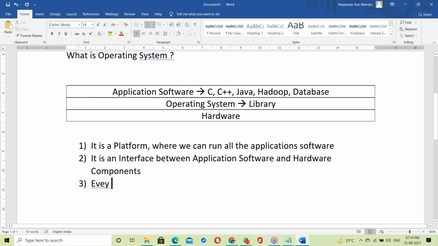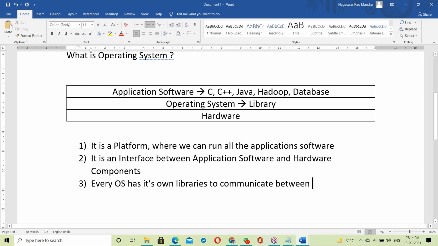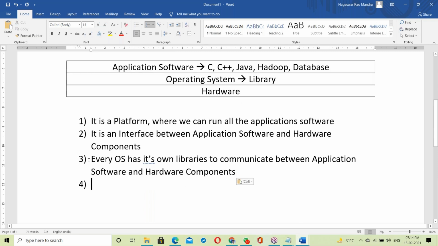Every OS has its own libraries to communicate between application software and hardware components.